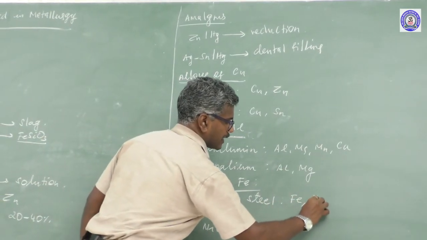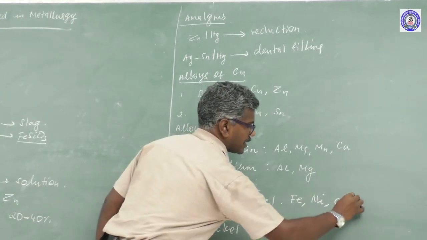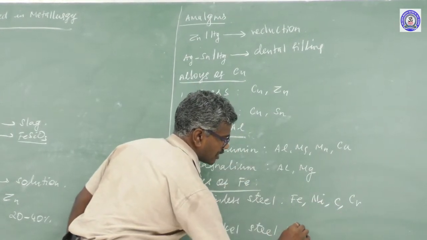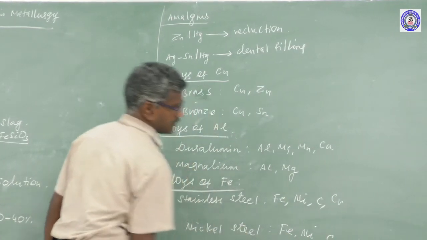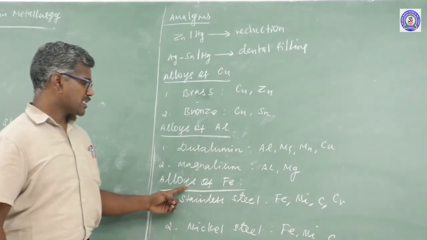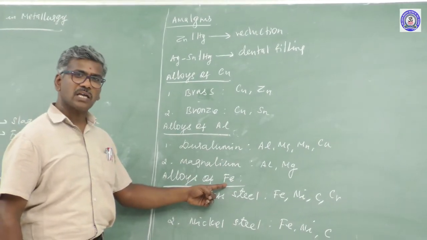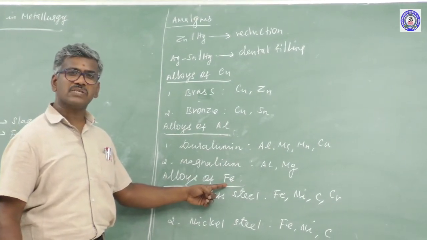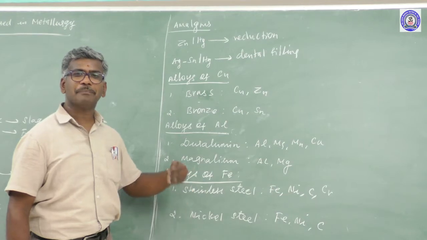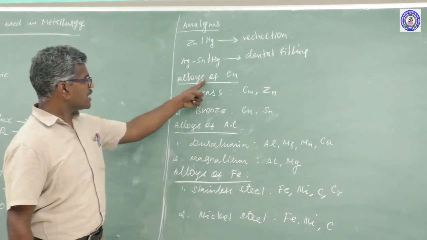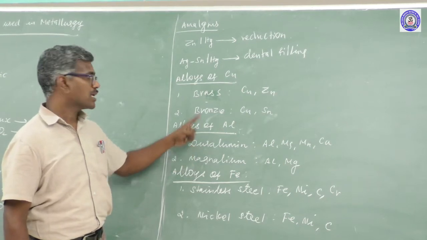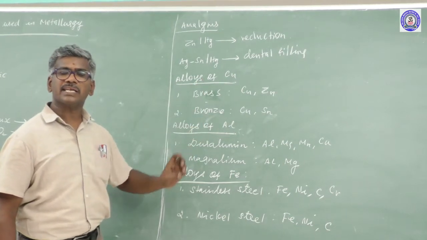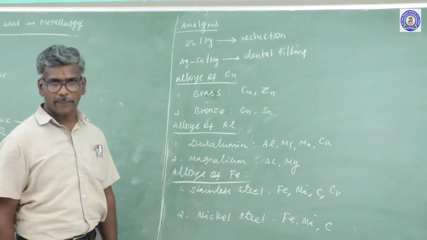Stainless steel is iron, nickel, carbon, chromium; nickel steel is iron, nickel, carbon. These are also called ferrous alloys. What is a ferrous alloy? Alloys with iron as a major component. These two are non-ferrous alloys. What is a non-ferrous alloy? Alloys that do not contain iron as a major component.